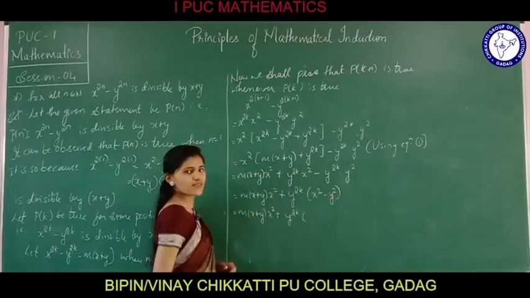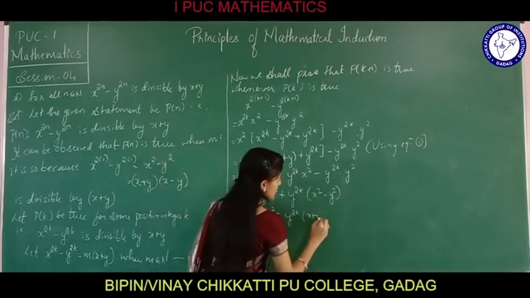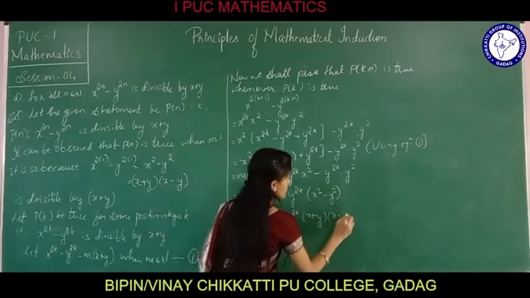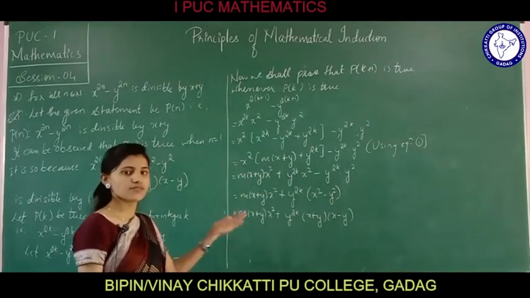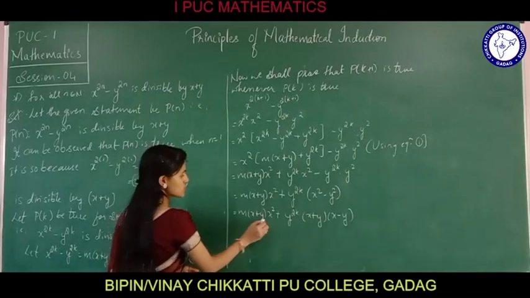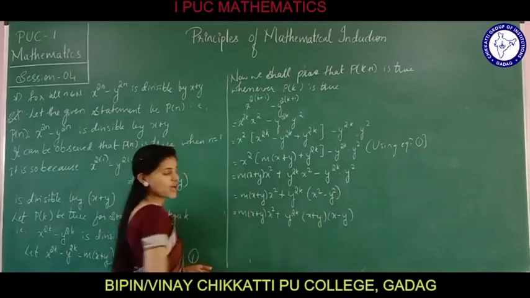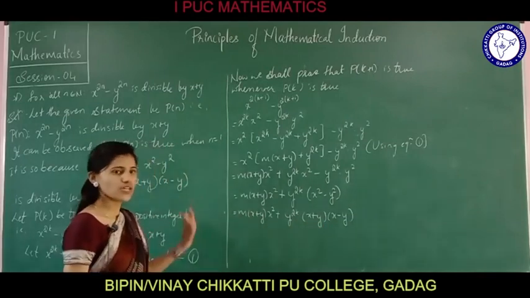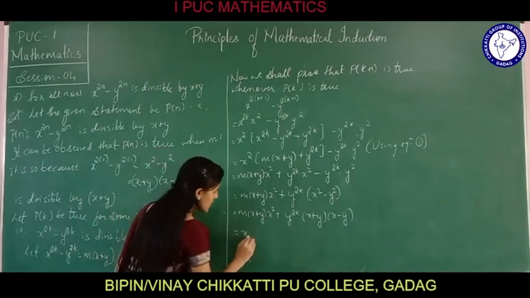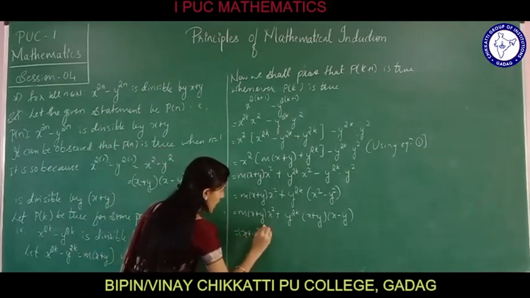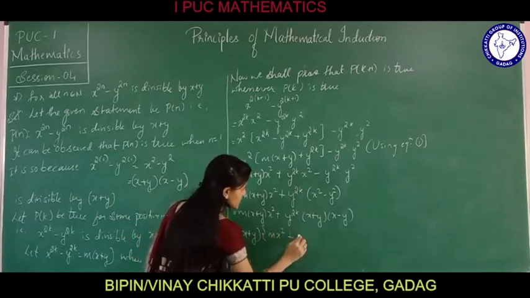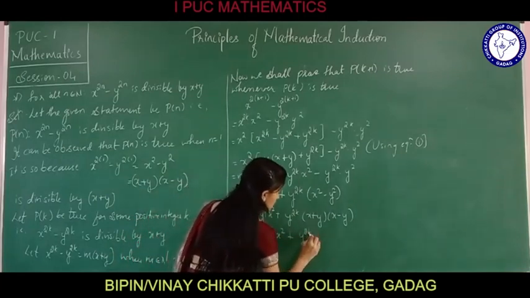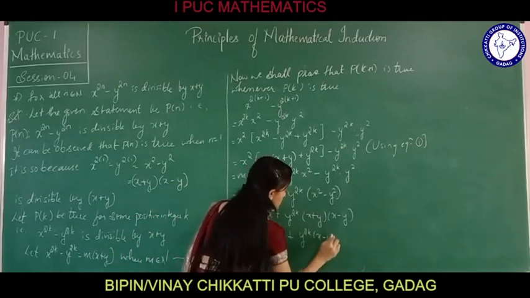X square minus y square we get as x plus y into x minus y. Further taking out x plus y common, I am left with m into x square plus y raised to 2k into x minus y.